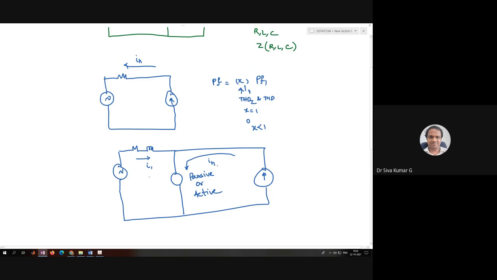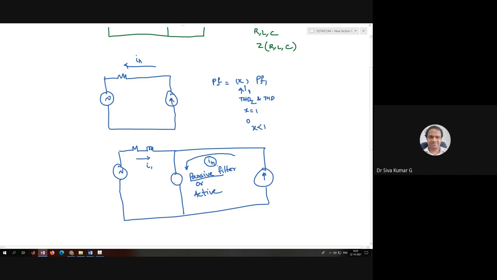What exactly is going to happen when you say about a passive filter, the offered impedance for this current. I mean, why won't this current flow this way? When you connect a passive filter, why is it flowing this way alone?